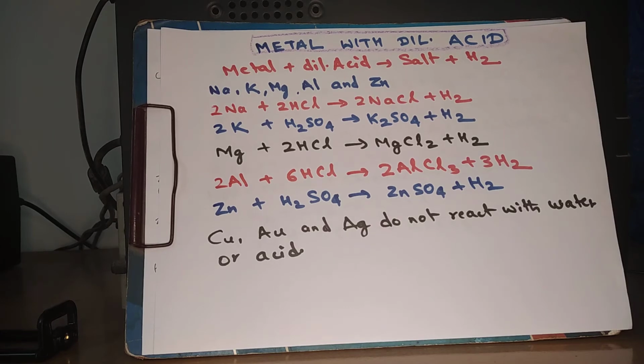What is interesting to note is that I have deliberately mentioned just two acids here: hydrochloric acid and sulfuric acid. I have not mentioned nitric acid because nitric acid reacts somewhat differently with metals. Nitric acid is a very strong oxidizing agent. So whatever hydrogen is evolved gets oxidized to form water, and in the process oxides of nitrogen are also formed. I have talked about this in the video on acid, base and salt.